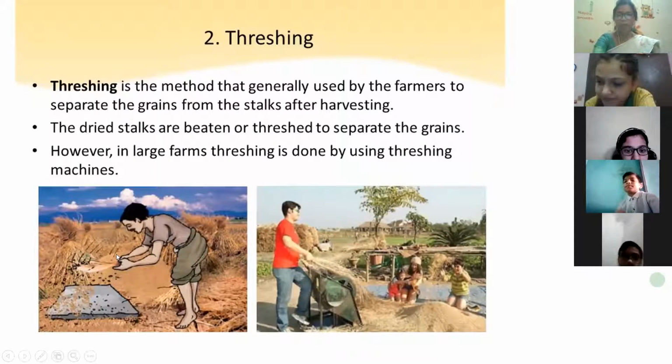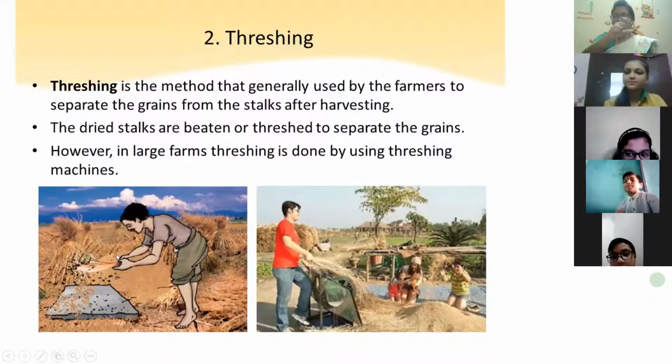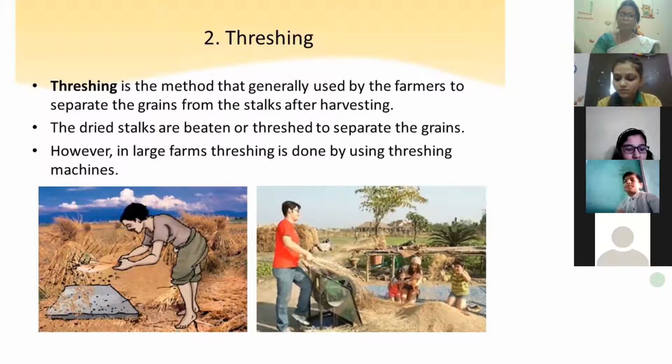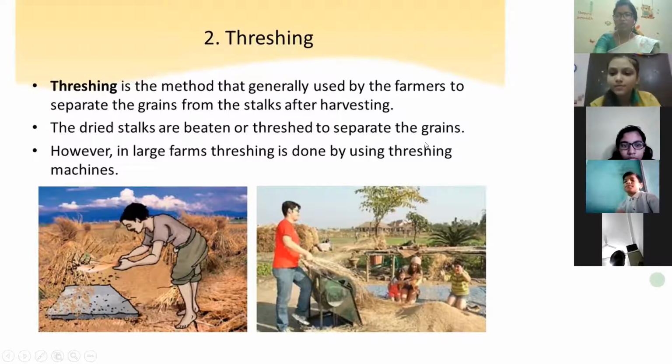This particular farmer is taking the stalk. Stalk is the stick-like structure, and he will beat it on the rock or on the stone. And when he beats, what will happen? All the grains will come out from the stalk. Other than that, you can also use machines. So you can see over here, this particular man is using a simple machine to do the threshing. So this is the method to separate the grains from the stalk.